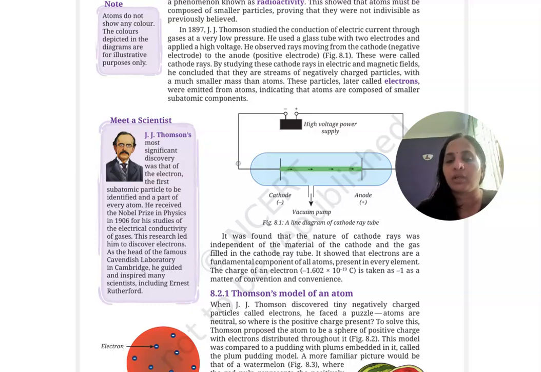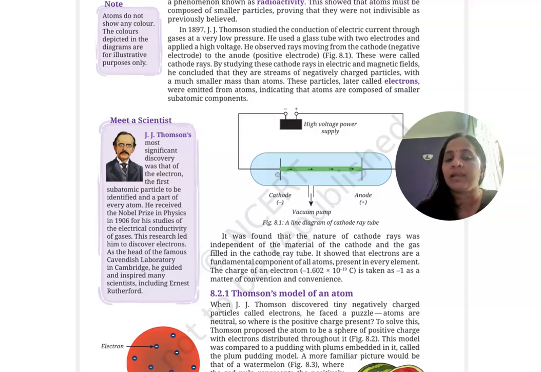Here in this picture you can see the model of the cathode ray tube. This is just a glass tube, inside which a certain gas is there. Then here you can see one cathode and anode. What do you mean by cathode? Here you can see the negative charge. Anode means positive charge.